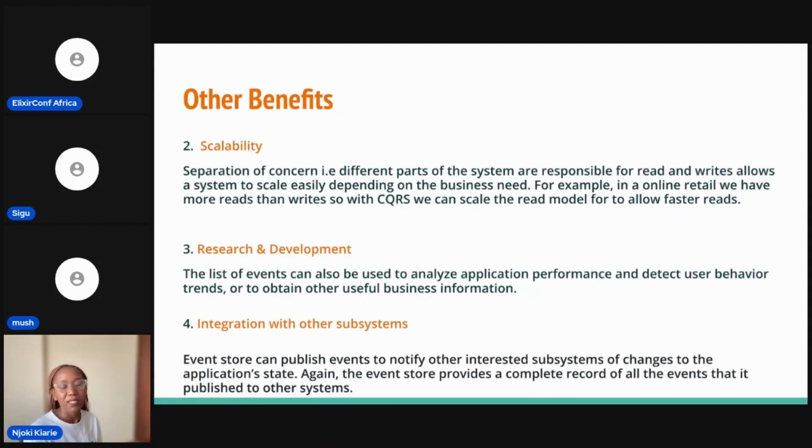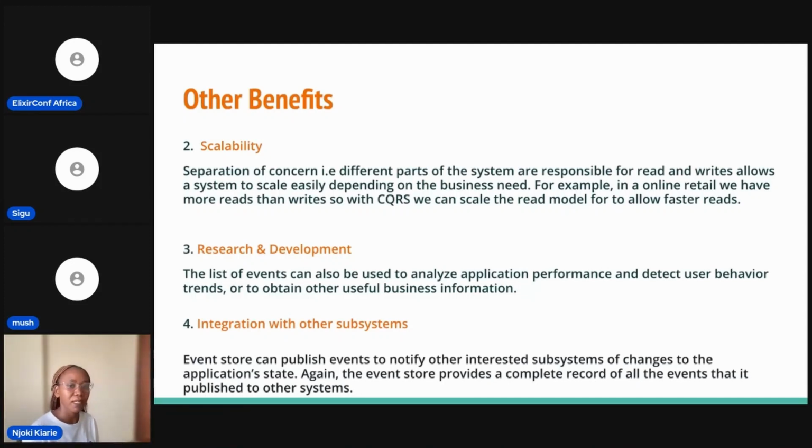Something else is research and development, and this is because we have all this information. Imagine every user in that banking system of ours has 1,000 rows. So much information that can help us detect user behavior trends, or just useful information that can help a business make better decisions. Nowadays we say data is king. So that is one of the benefits for me.